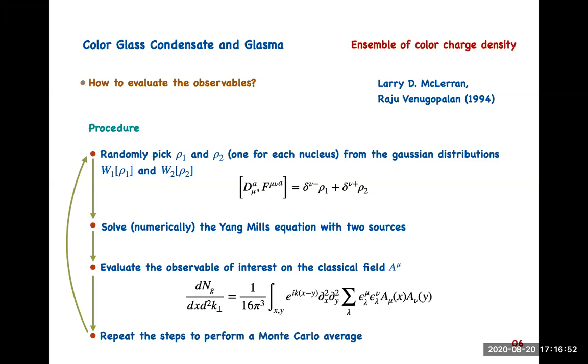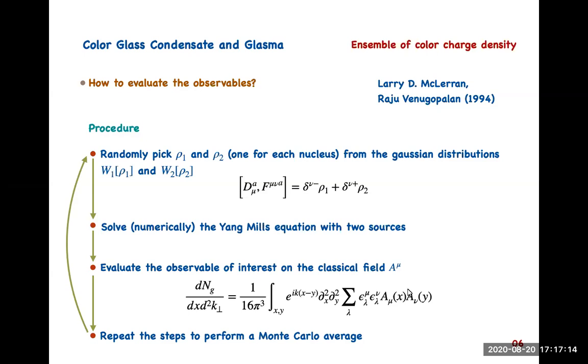Once we have the solution in the form of the field, we can get the spectrum directly from the field, and then repeat the steps for a Monte Carlo average. So that's the basic sketch of this framework.